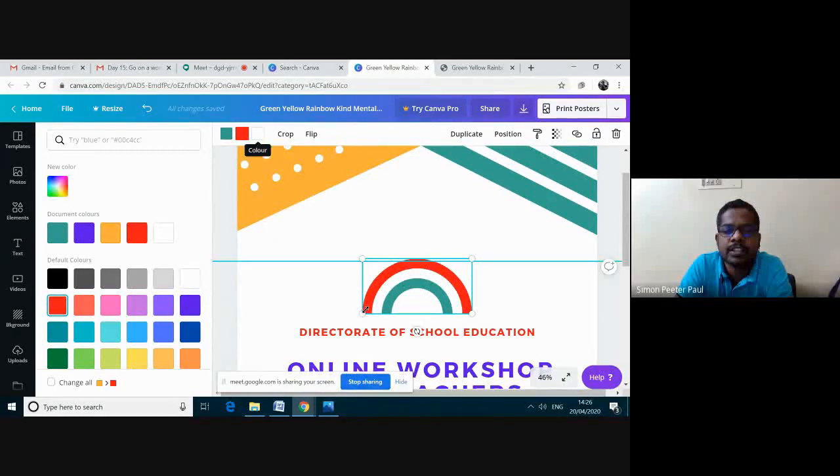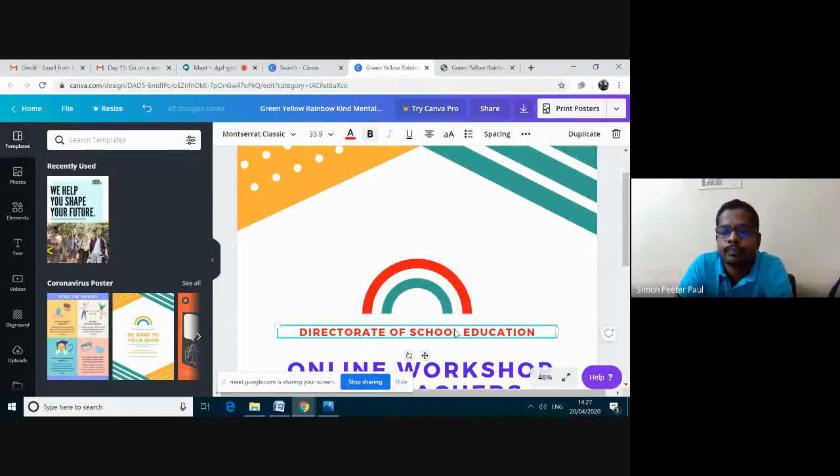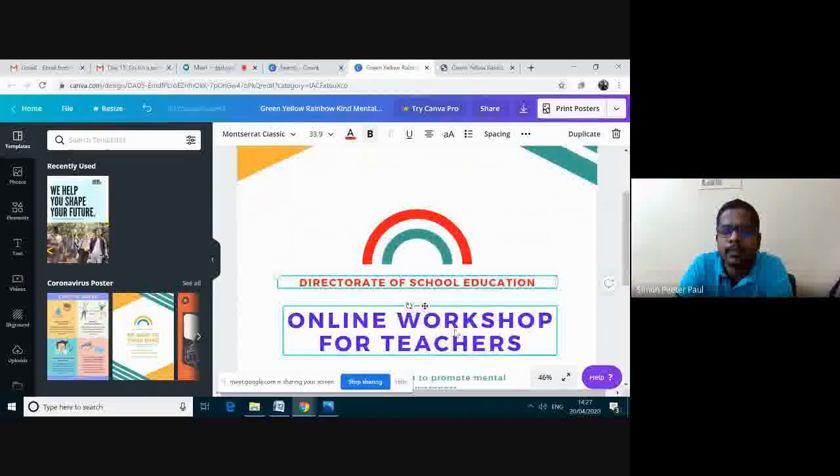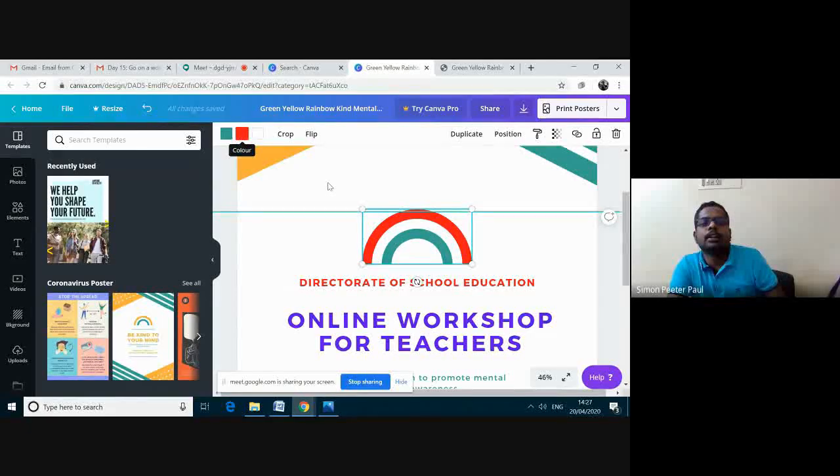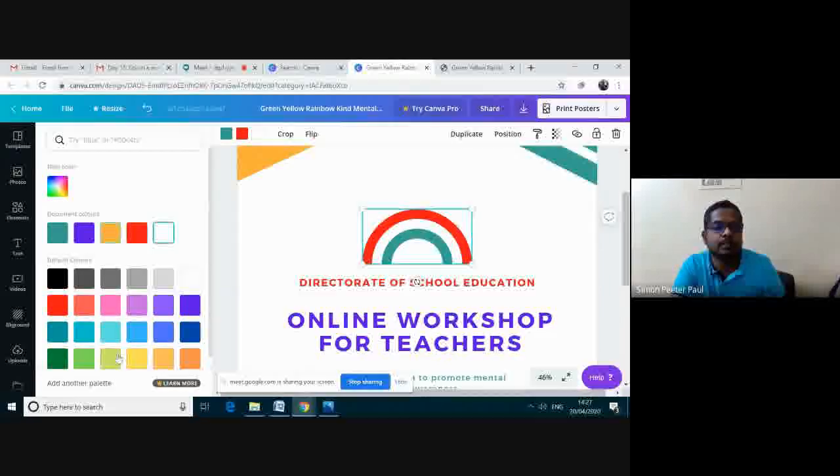I want to change this white color. Let me do it again. I'm clicking here. In the text box, wherever you have to change, click on that, then only the options will be available on the top. Okay, I'm clicking here, and then I'm going to change this white color to some other color, and then I'm going to change this third one to green. It may be some other political color.